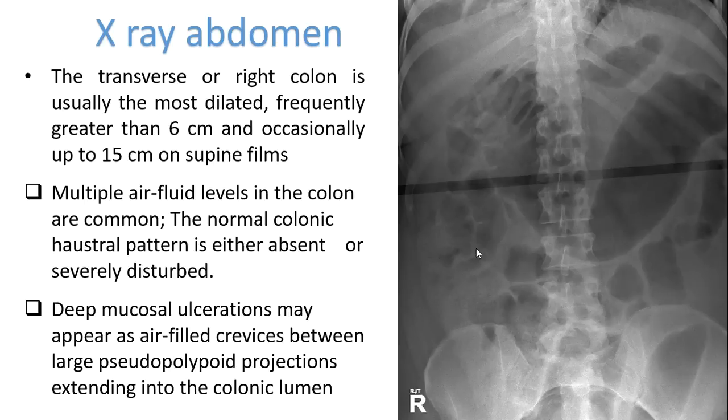This is an X-ray of the toxic megacolon. As we can see, this is the dilated loop, and we can appreciate there are no haustrations present, which we were discussing in the paralytic ileus picture. So there are multiple air fluid levels in the colon. The normal haustral pattern is either absent or disturbed, and this is usually greater than 6 centimeters. It can be as much as 15 centimeters, especially on supine films.